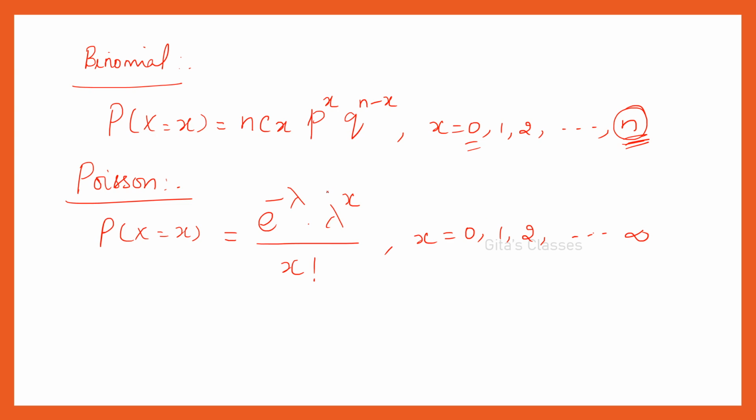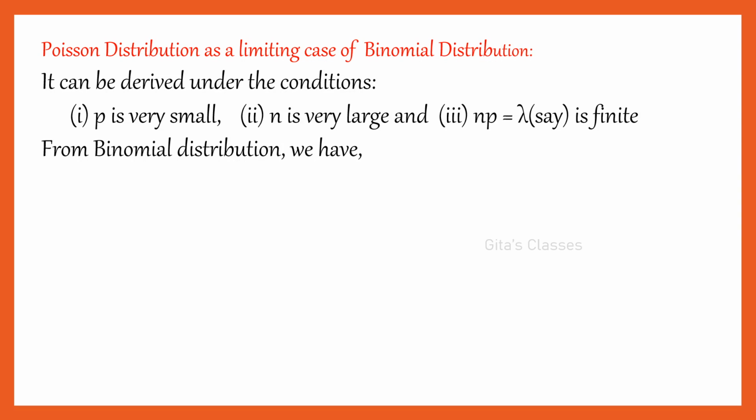Now we are going to see the derivation of Poisson distribution as a limiting case of binomial distribution. That is, as n tends to infinity and p tends to 0. That is, p will become very small, n will become very large. Then binomial will become Poisson distribution. That's what we are going to see in this derivation. This derivation was asked in last year's examination for 5 marks. This derivation is very, very important. Okay. So let us see this.